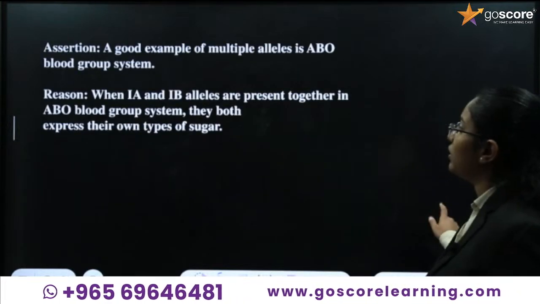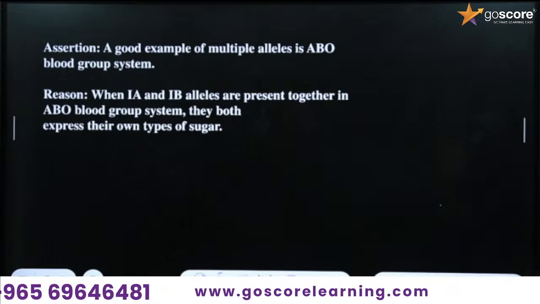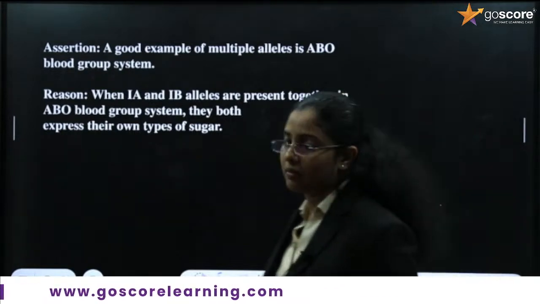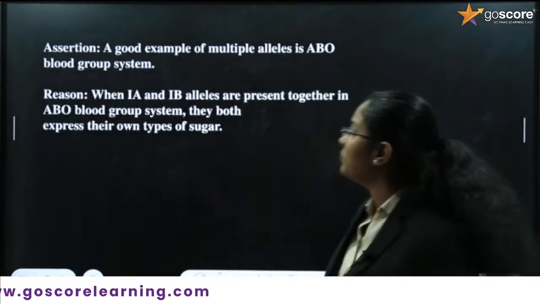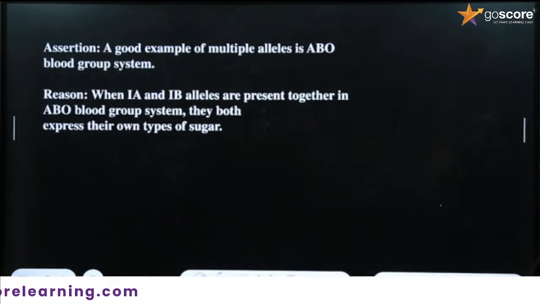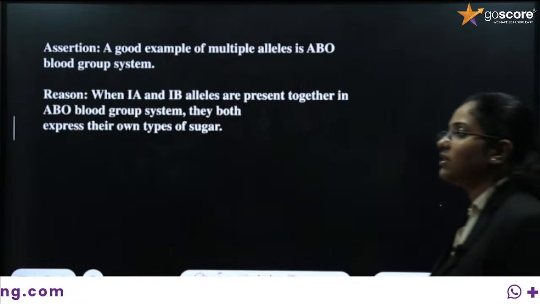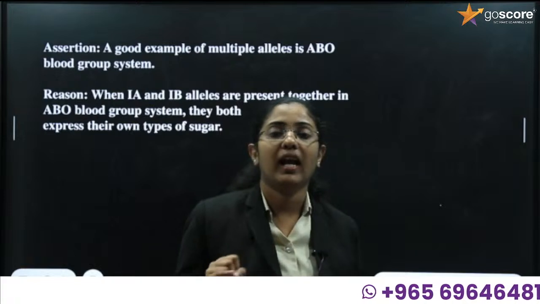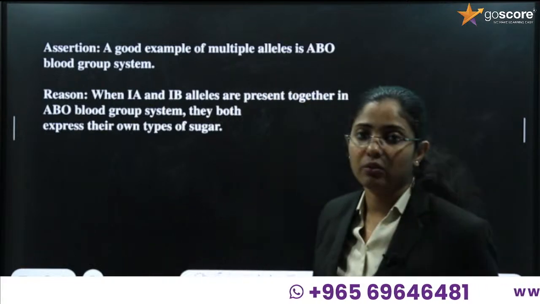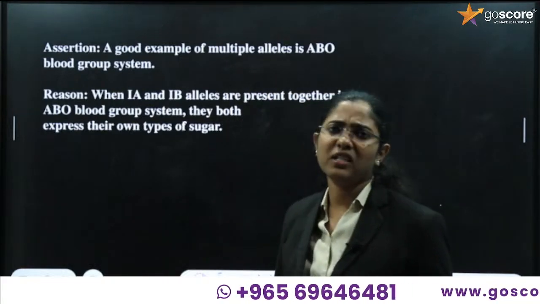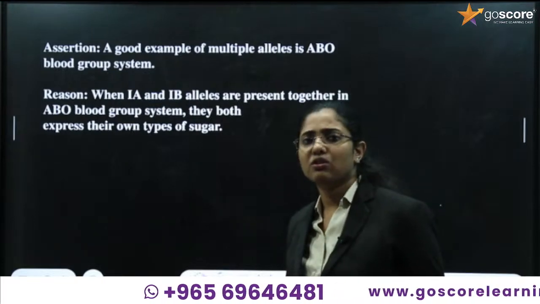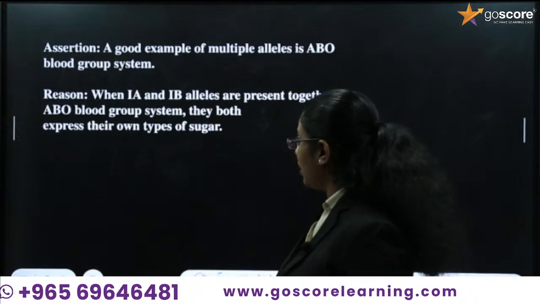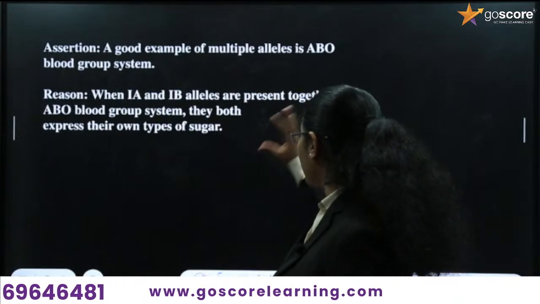Okay, what is the question? Assertion: a good example of multiple allelism is the ABO blood grouping system. That is correct. For multiple allelism we can go with the example of ABO blood group, since it has three different genes, for A, B and O blood group. So IA, IB and small i are the genes coding for the three different blood groups.